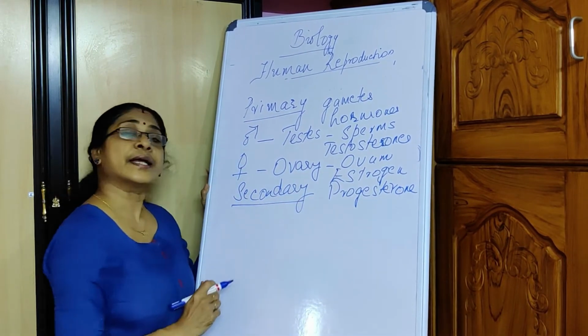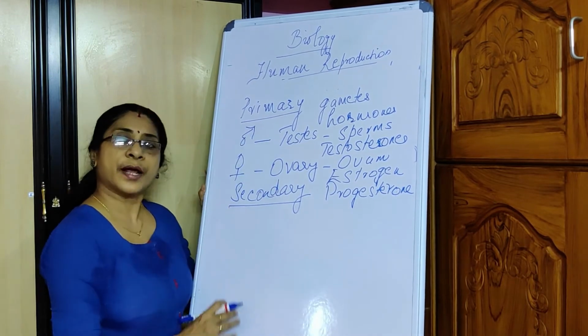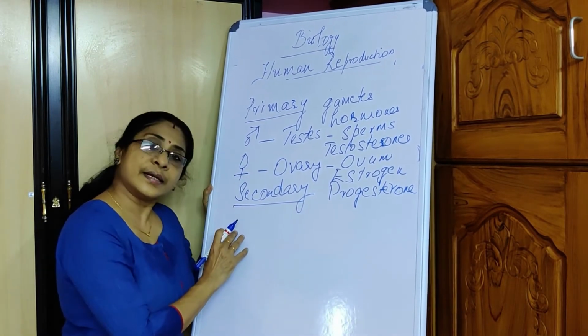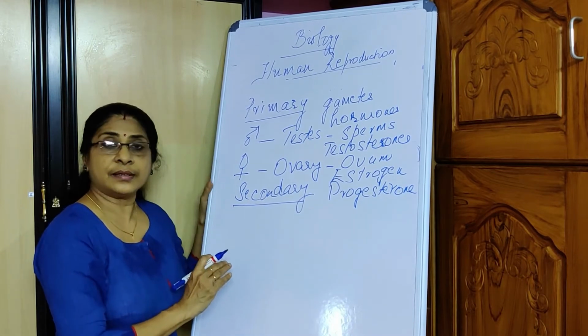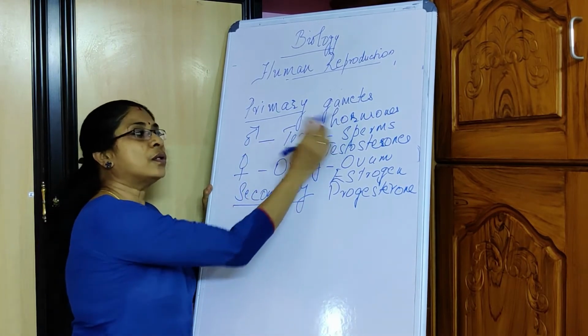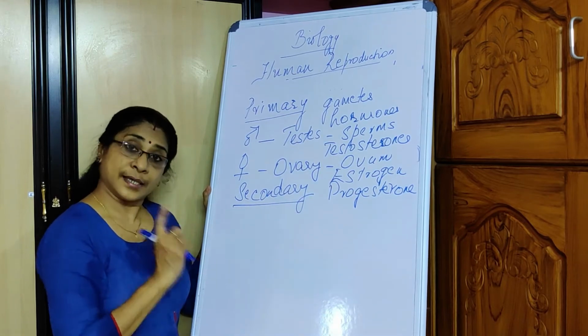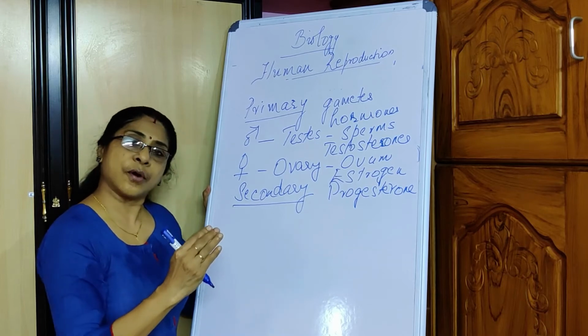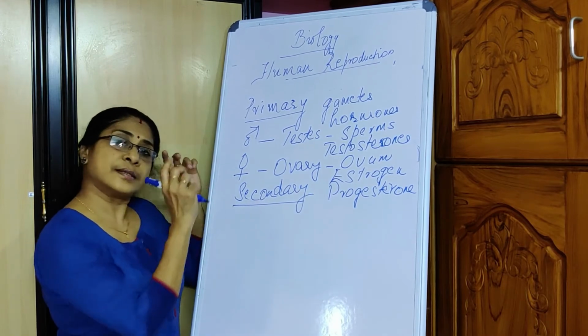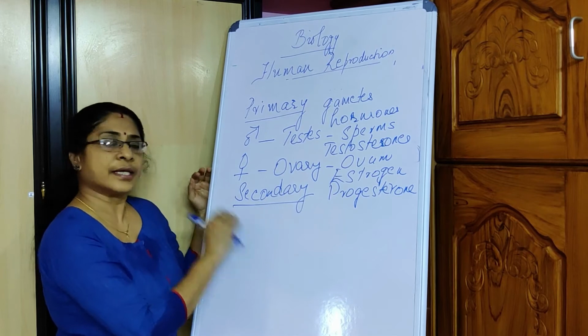Now, how is the secondary sex organ different from the primary sex organ? A secondary sex organ neither produces gametes nor is it involved in the production of hormones. Yet, it is important for the process of reproduction. So that is the difference between a primary and secondary.